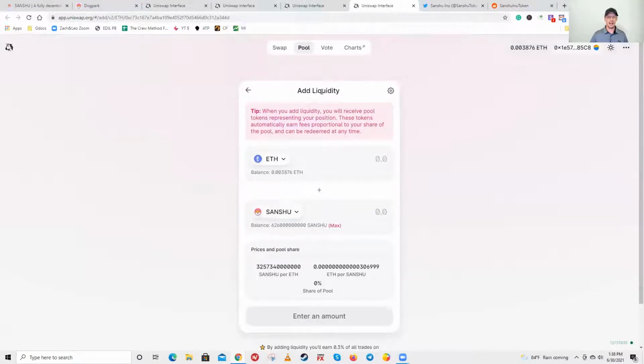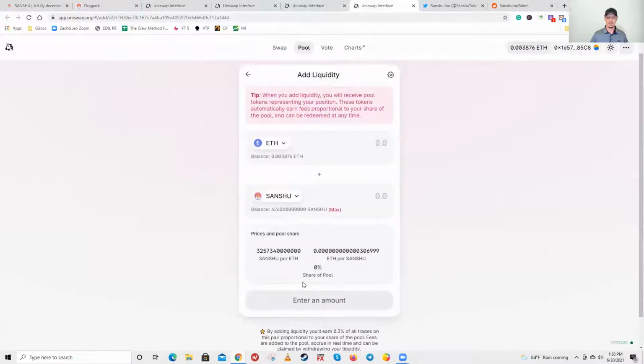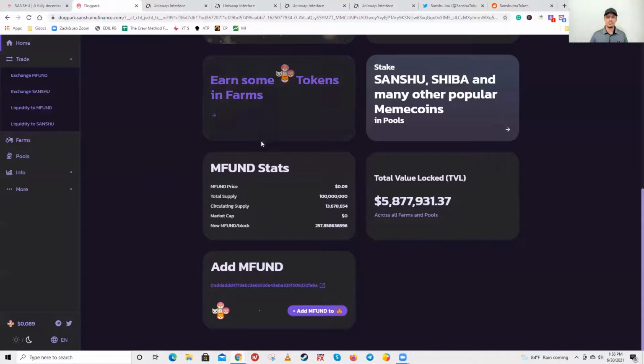Now, I did not add any liquidity by doing any of this. But it looks like you do have a percent share of the pool when you end up adding. So maybe that's what I needed to try to do. So I'll let you know, check a link below if I end up figuring out the staking, and if it can work differently than where I'll show you where I kind of had some hiccups, then I'll show you how I ended up doing it. But for now, let's go back into here.